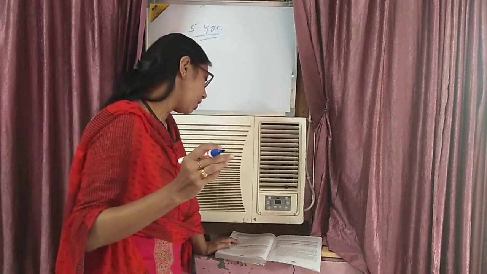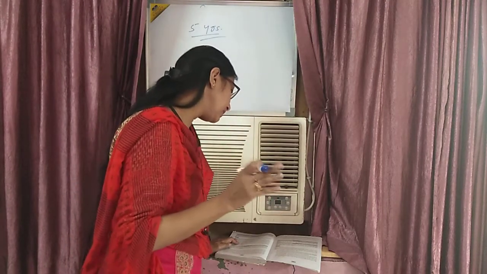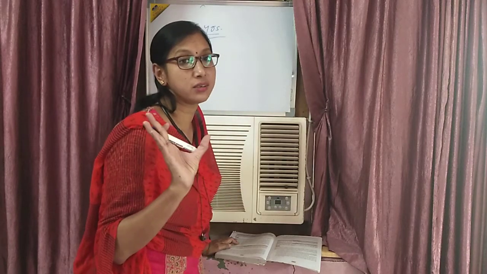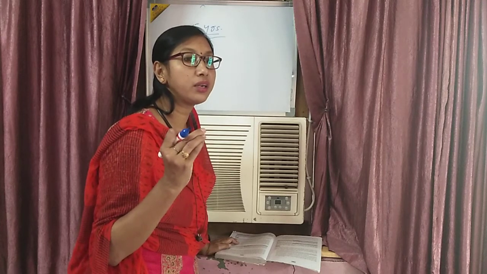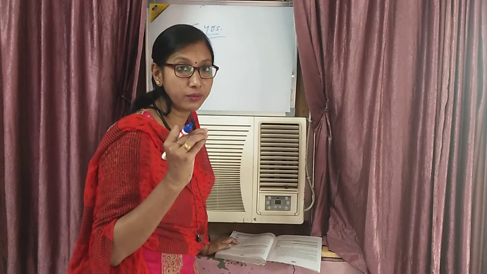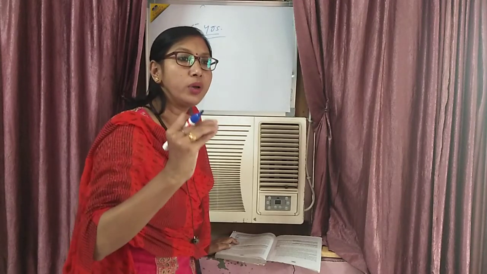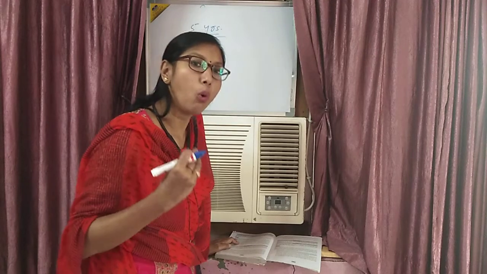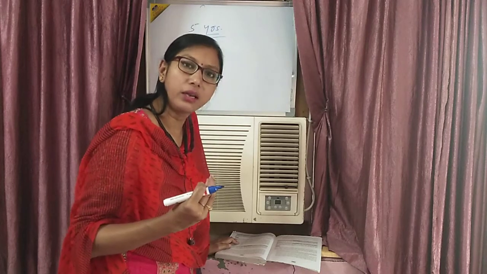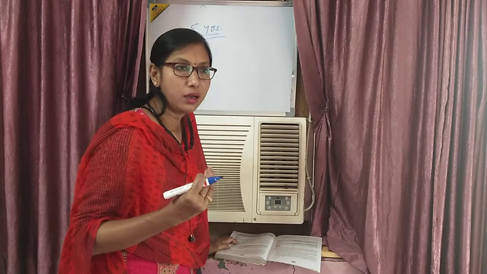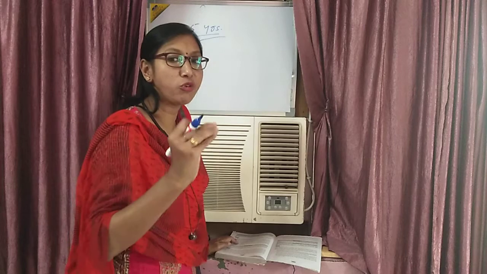Collect the data, whatever trading they have done in the last 5 years, and just specify the major changes. What changes you have found? Suppose earlier we were dependent on other countries for importing some commodities 5 years before. At that time our import was very high. Gradually we started to produce those commodities in our own country. So what happened? Our import started decreasing. Clear? Now we can export other goods also, so our export has increased. Like this you have to analyze it.